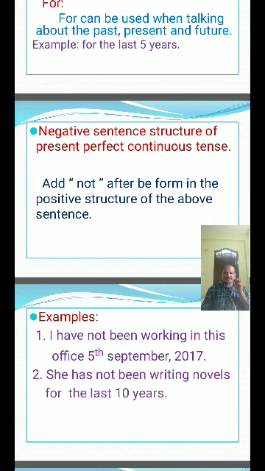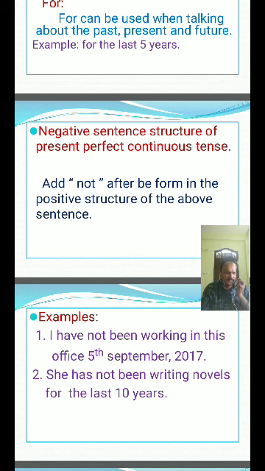She has not been playing chess for last 2 years. We have not been going to that work since July 1st, 2020. So you should add not after the be form in the positive structure of the above sentence.